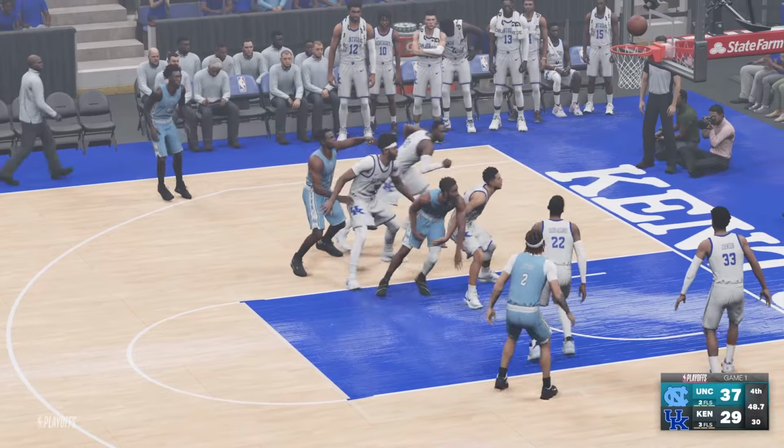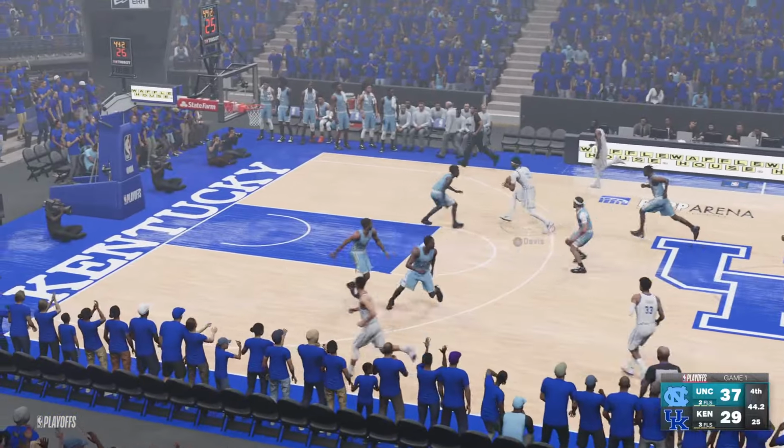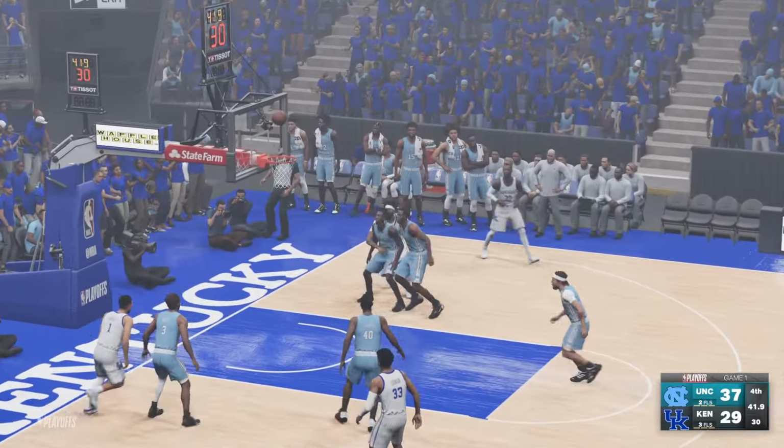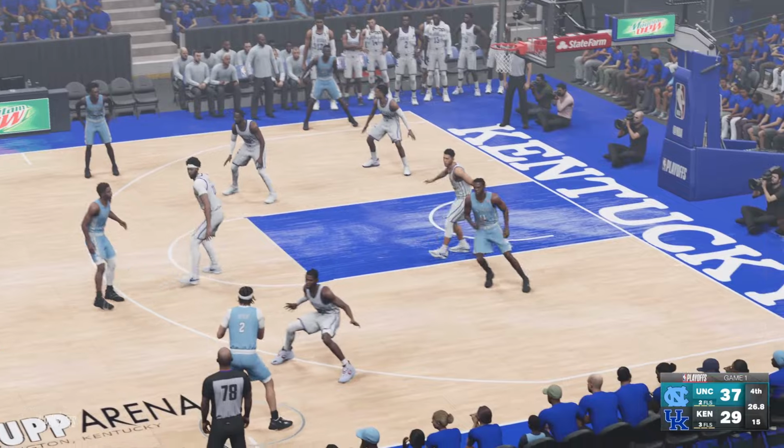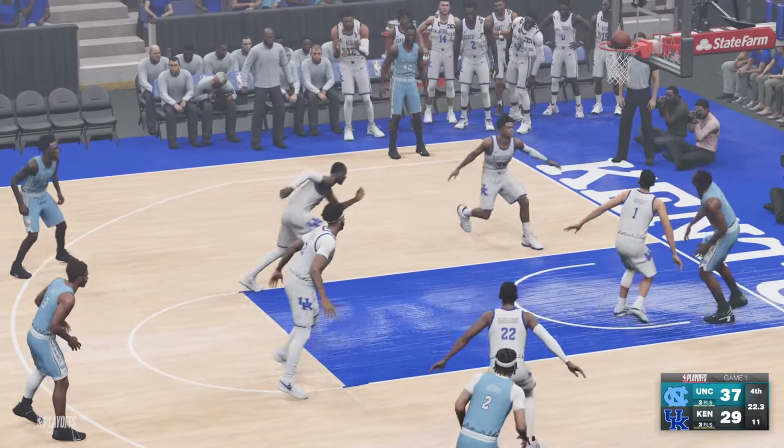Sharpe with the turnaround jumper. That doesn't go. So Kentucky with a little bit of life left. It's Anthony Davis shooting on the move. Doesn't go. Sharpe with the rebound. Now North Carolina. Sharpe in the paint. Puts in the bucket, and that will be it.